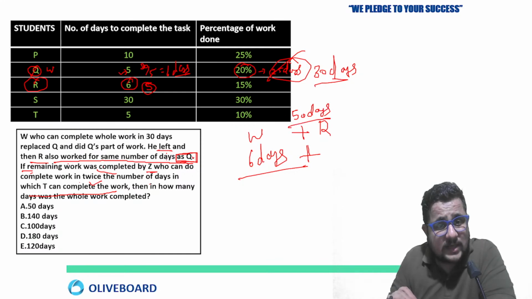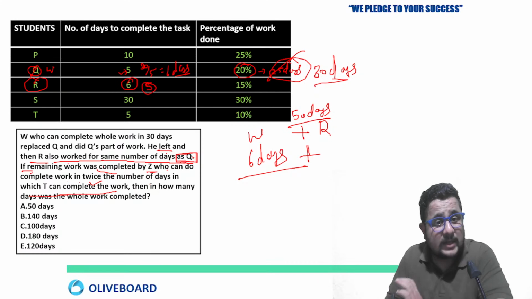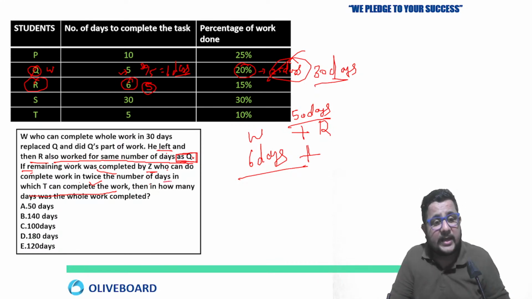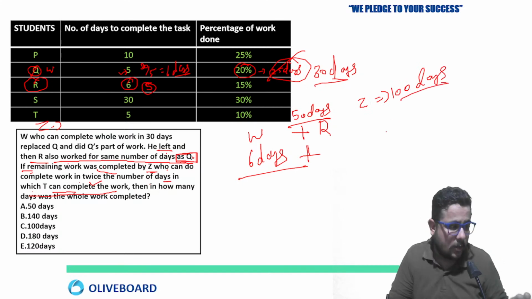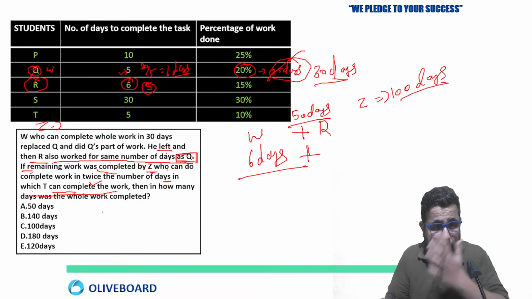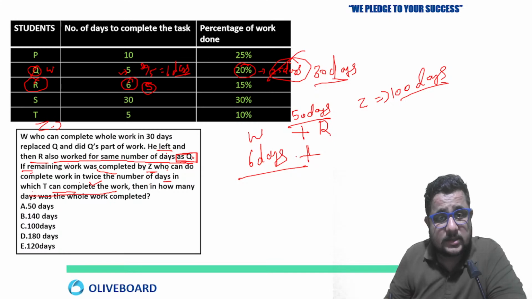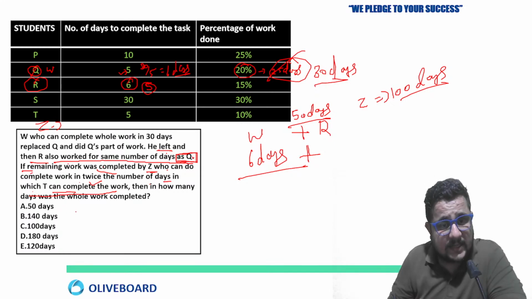So Z is taking how much time? If T was taking 50 days, then Z will take 200 days to complete the whole task. Remember this point. I'm just putting here all the details, then I will let you know how much task was completed.